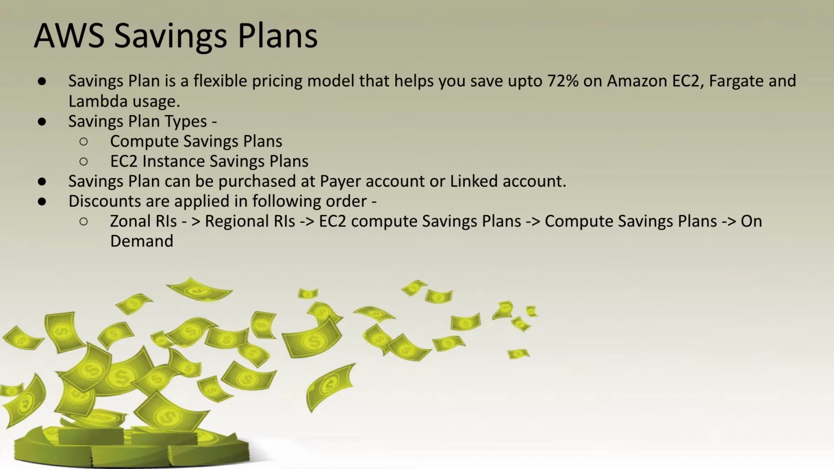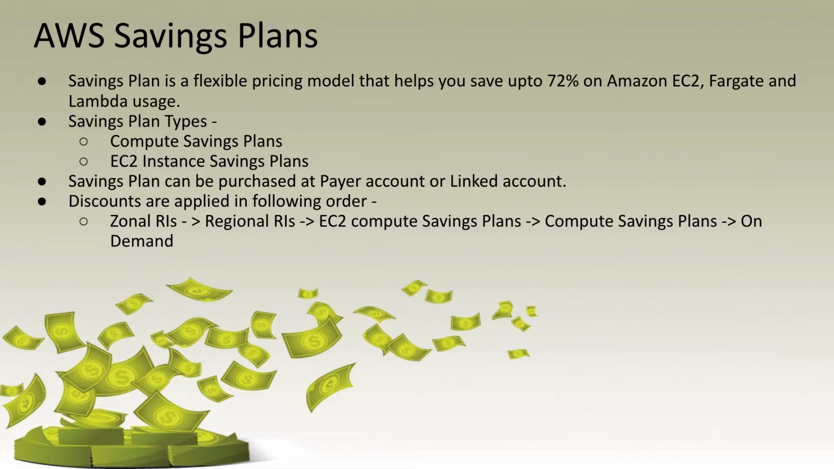In an RI, whenever you make a commitment, you have to commit to using a specific instance type for a period of 1 year or 3 years. But in a savings plan, you commit to using a specific amount of compute power over a 1 or 3 year period. So what does that mean? In a savings plan, you commit that you will be spending, say, $50 per hour on your compute resources for 1 year or 3 years. And then your discount will apply to your compute resources accordingly.